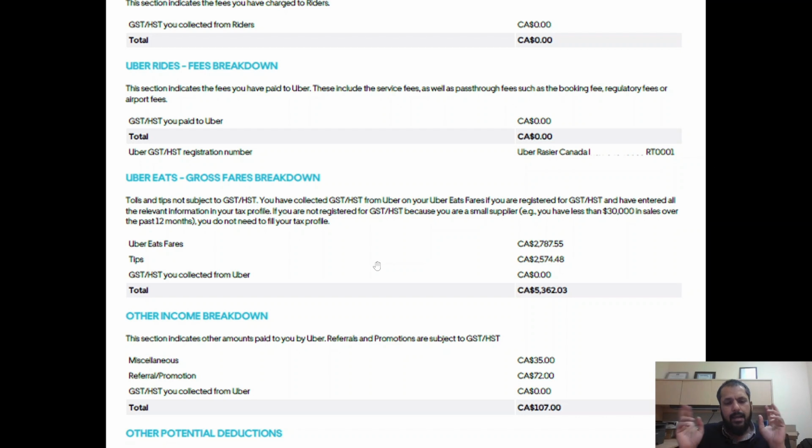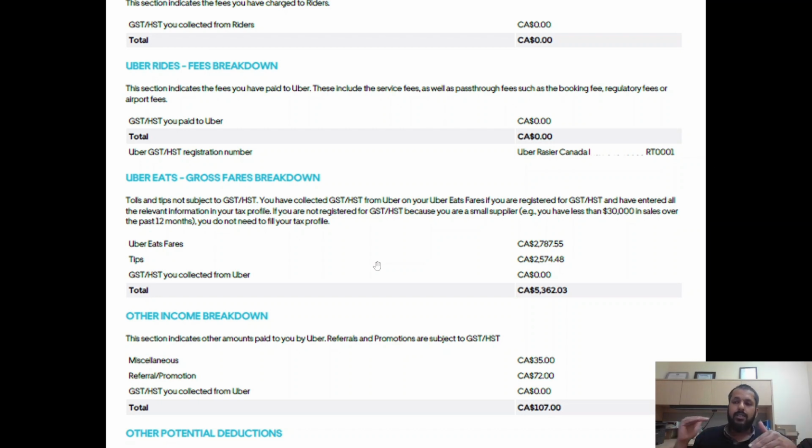Before we start, I am also going to give you a brief idea of what GST HST is for Uber Eats drivers. This has been a very confusing area for drivers. Should I register for HST? Should I charge HST? How do I register? Forget about the past. In the past, people were able to do Uber Eats without registering for GST or HST, even if their income was going beyond the threshold.